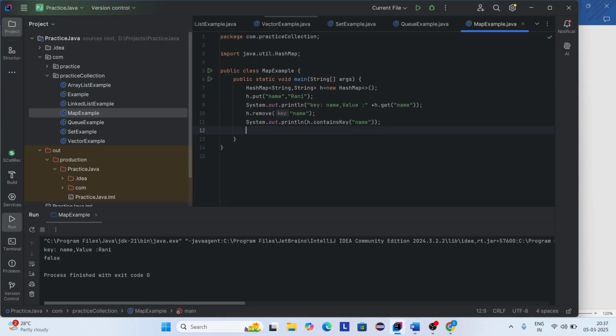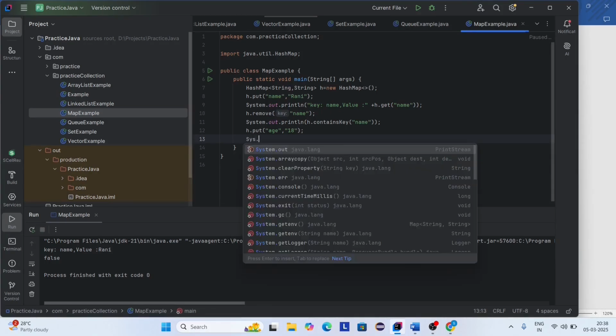Again I'm adding another key value pair. h.put, I'm adding the key as age, comma, value as 18. So here I want to print the age key value pair.